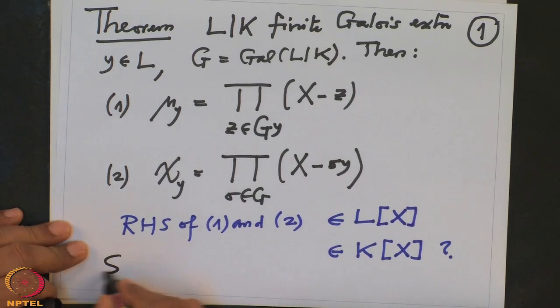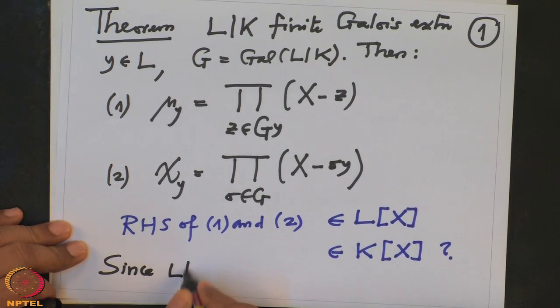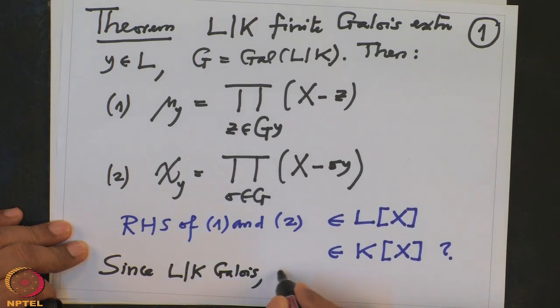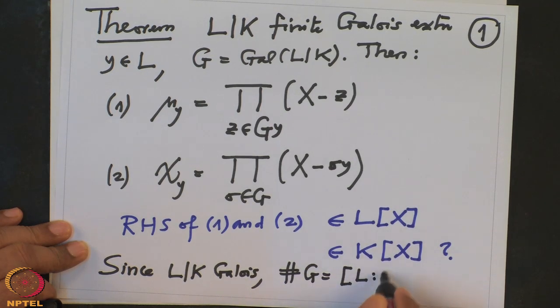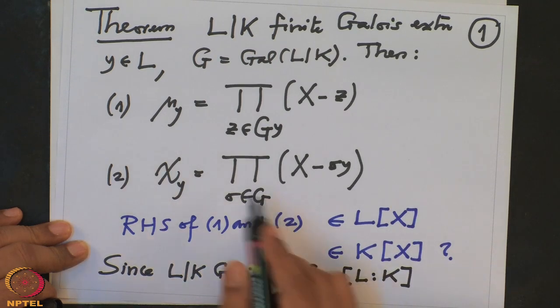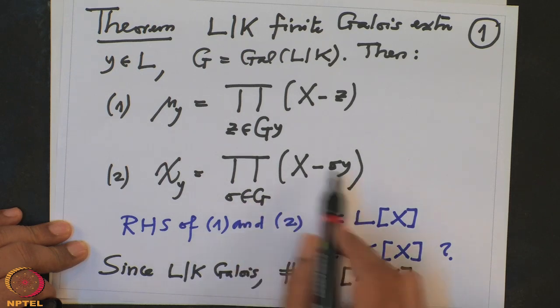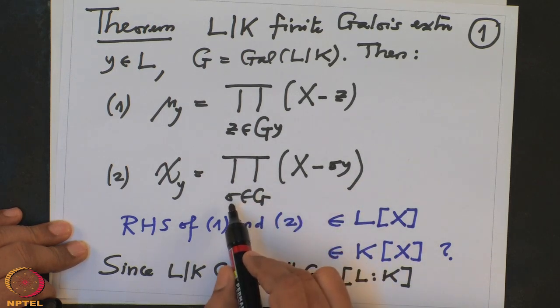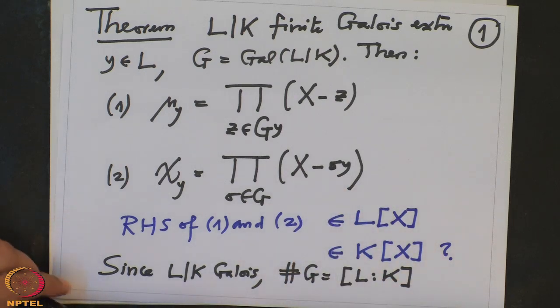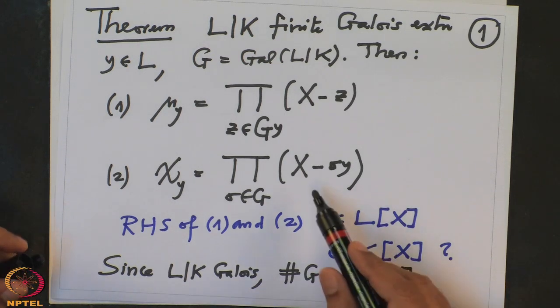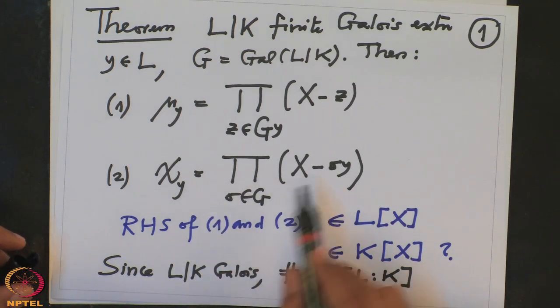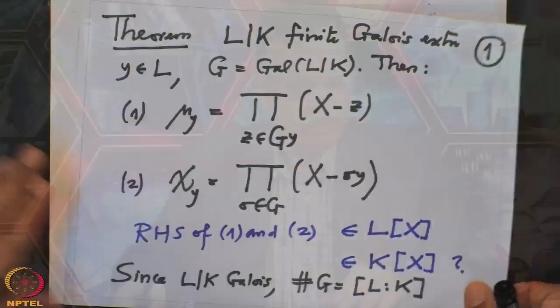So, since L over K is Galois, the cardinality of G is equal to the degree of the extension, and it is clear from this side that the cardinality of this product, running over all sigma, is the cardinality of G, which is the dimension of this. So, at least the degrees are equal in this case. Okay, so let us prove one.